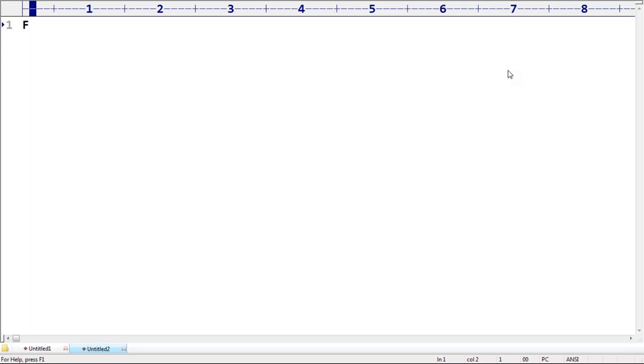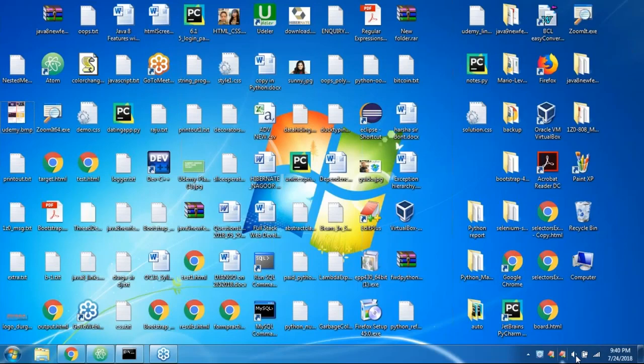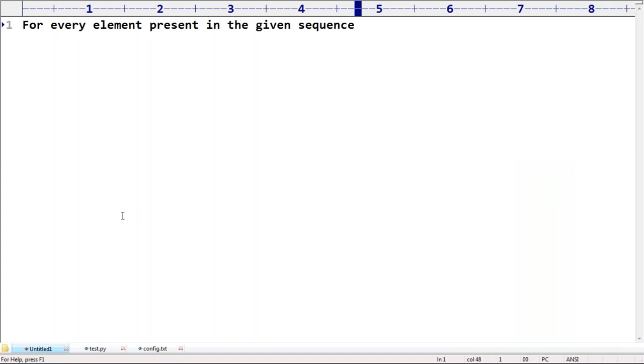A clear discussion about while loop and for loop. For every element present in the given sequence, if you want to do something, then we should go for for loop. For every element present in the given sequence, if you want to do a certain activity, then we should go for for loop.